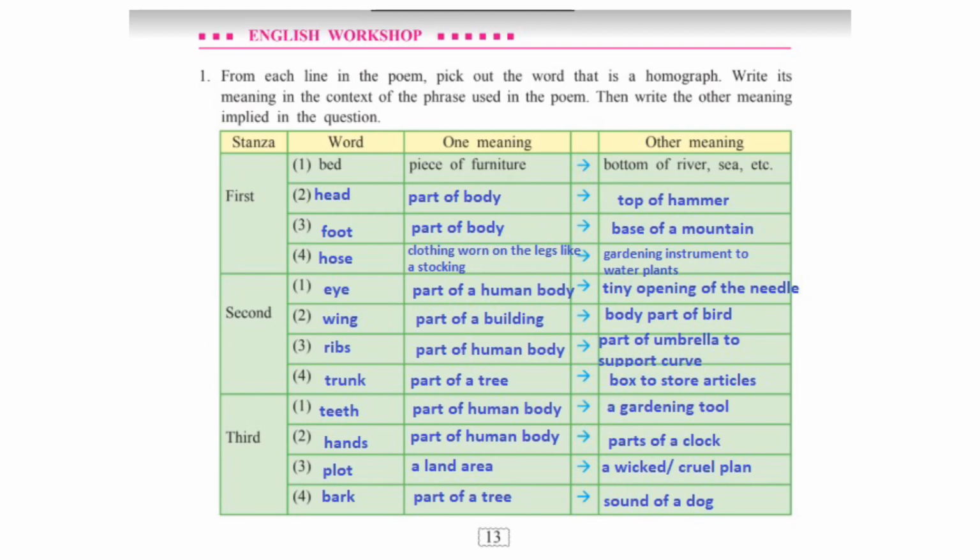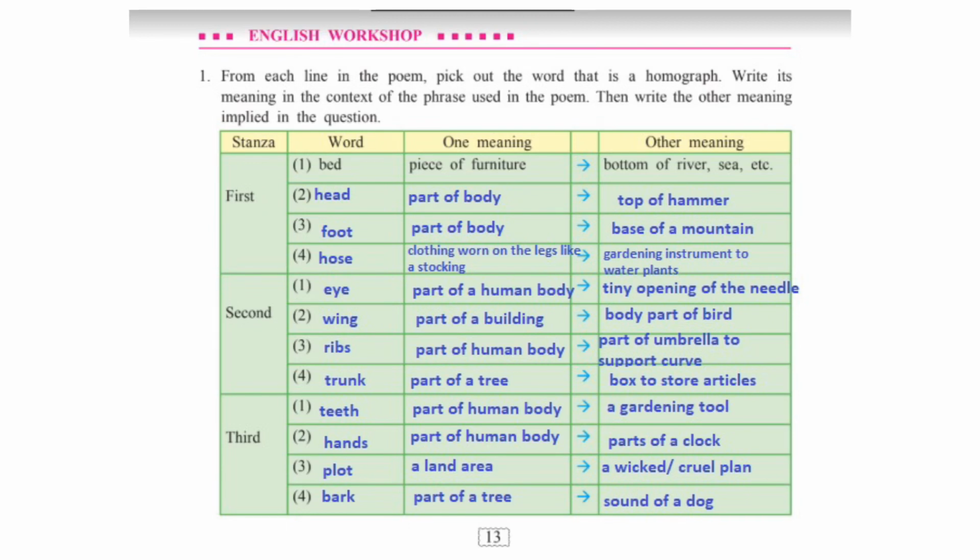In the second stanza, the first word is eye, part of the body, tiny opening on the top of the needle. Second word is wing, part of a building, body part of a bird. Third word is ribs, part of human body, parts of the umbrella that support the curve. Fourth word is trunk, part of a tree, a box that is used to store articles.